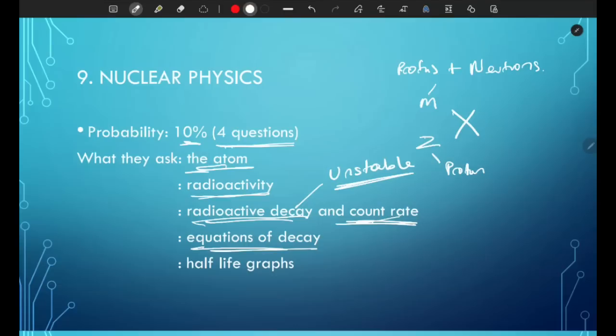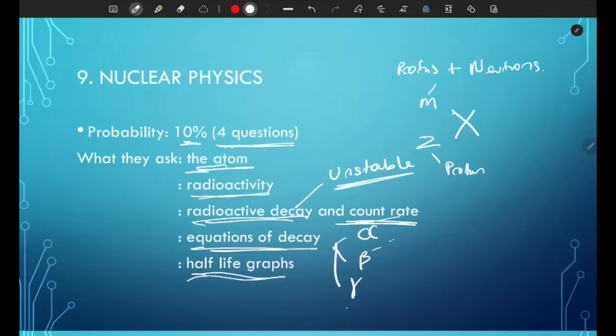So there are 3 types of decay: alpha decay, beta minus decay, and also gamma decay. You should understand what happens in an alpha decay, a beta minus decay, and a gamma decay. You should know what happens to the nucleus: which increases, does the proton number decrease or increase? So make sure you understand these 3. It's crucial, and I've also gone through it in my crash course video, so make sure to check it out. And then the last one is half-life graphs.